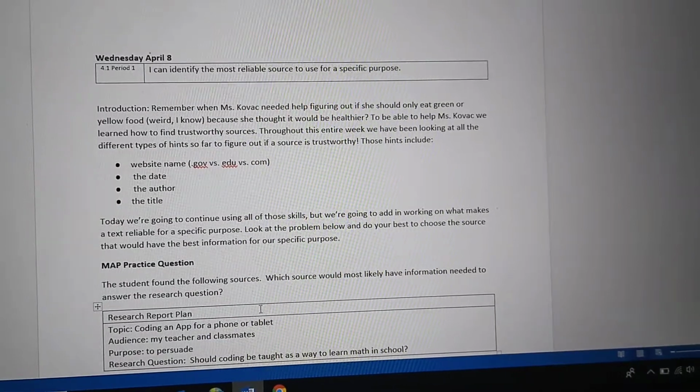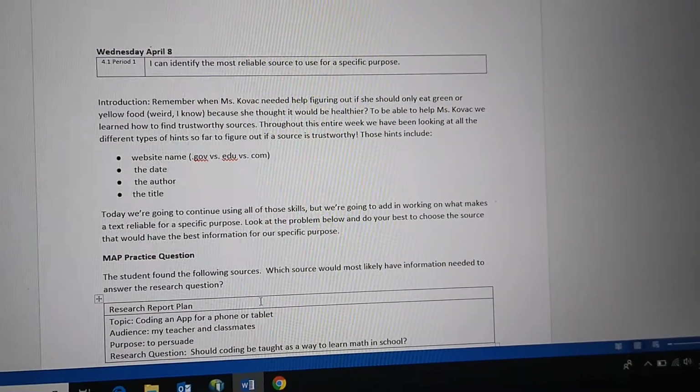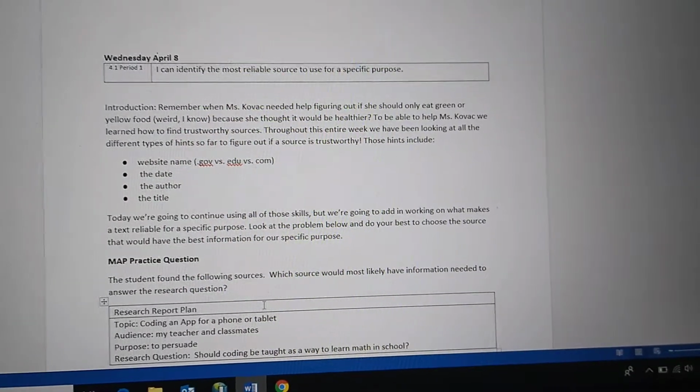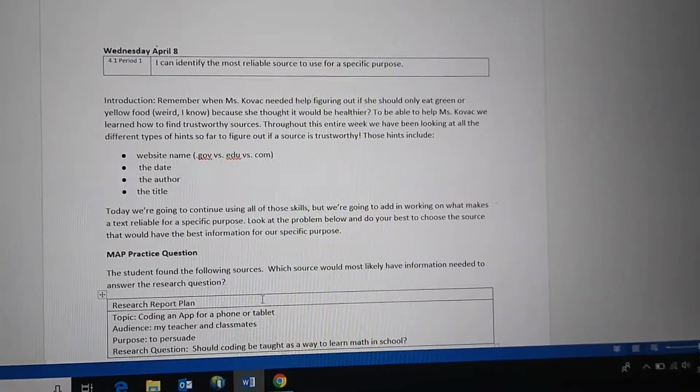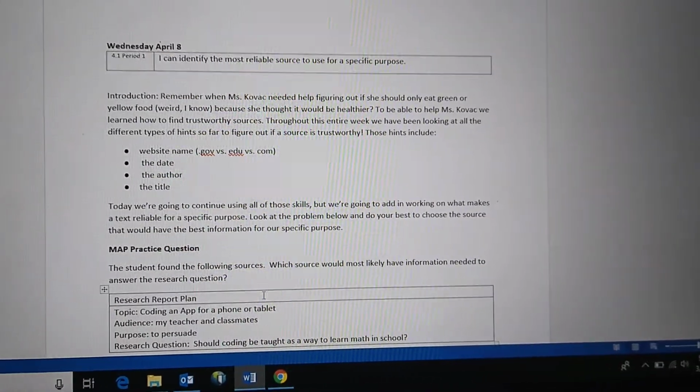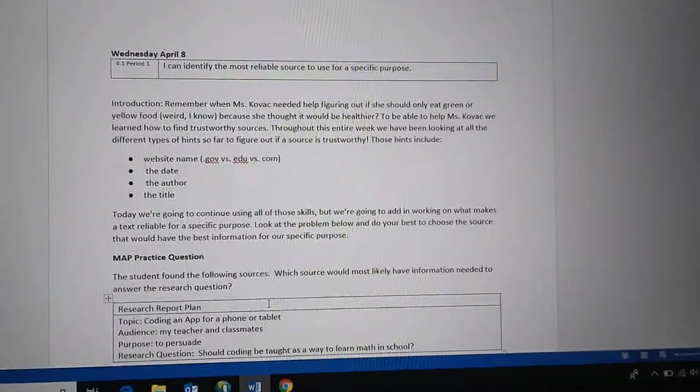The introduction. Remember when Miss Kovac needed help figuring out if she could only eat green or yellow food? Weird, I know. Because she thought it would be healthier. To be able to help Miss Kovac, we learned how to find trustworthy sources.